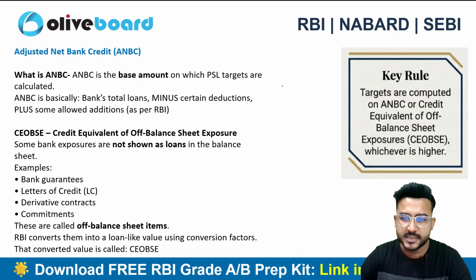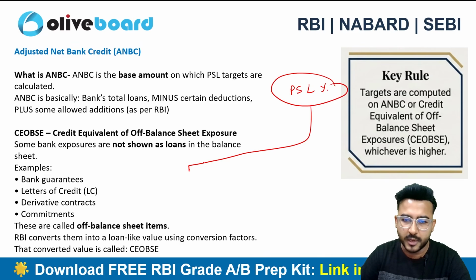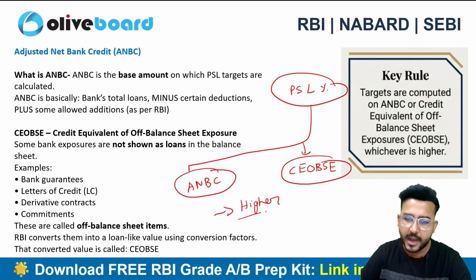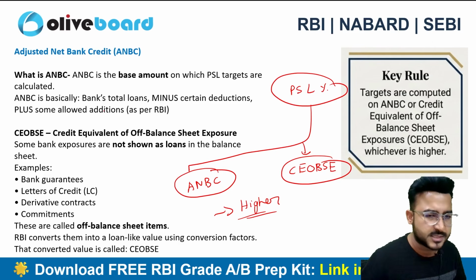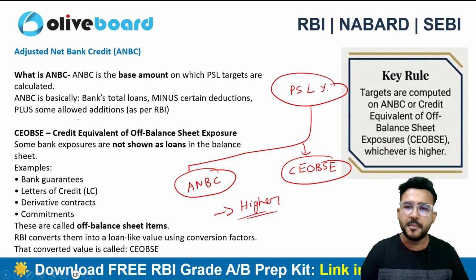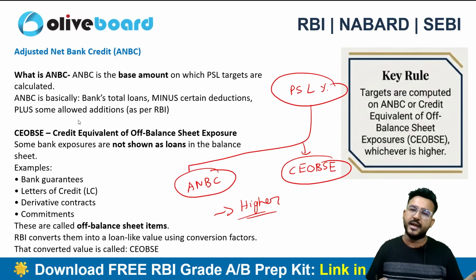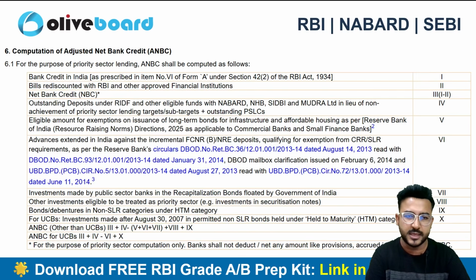The very first thing is that PSL is a percentage of the higher of two amounts: ANBC or CEOBSE, whichever is higher. What is ANBC? ANBC is basically the bank's total loans minus certain deductions plus certain additions. As per RBI guidelines, there is a methodology for calculating ANBC, right?